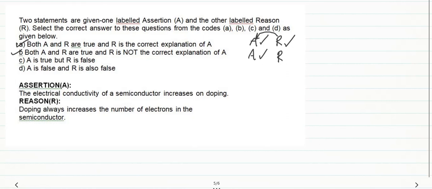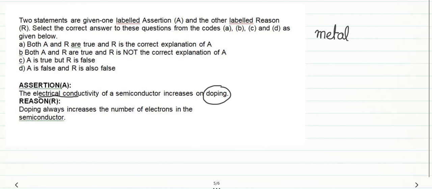So let us read what the assertion and reason are given here. Assertion: the electrical conductivity of a semiconductor increases on doping. So this doping is the word which we need to understand, and electrical conductivity. We basically know these terms when we are discussing metals. In metal, mainly the free electrons take part in conduction of electrical energy from one place to another place.